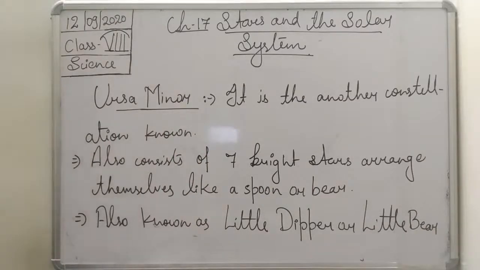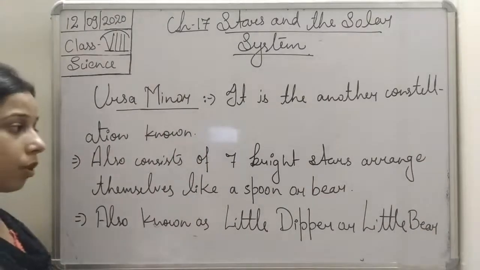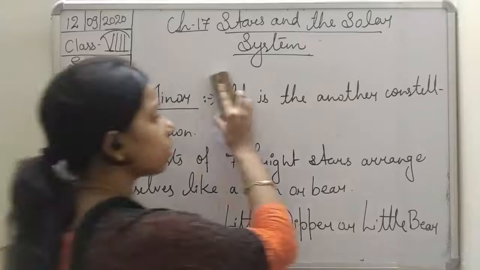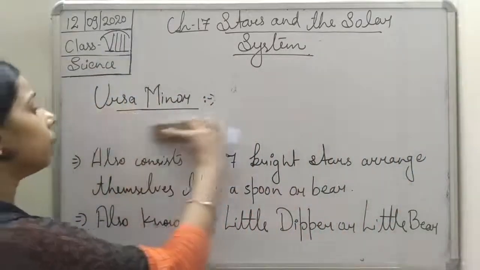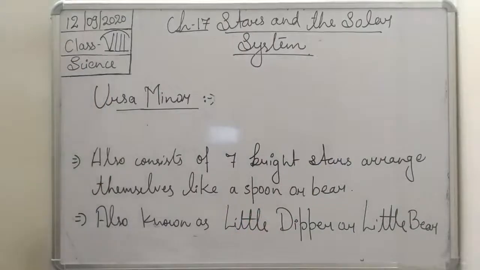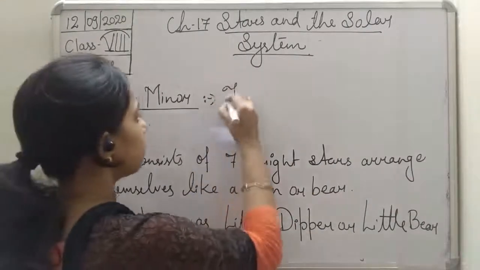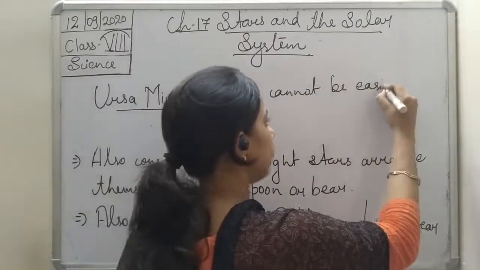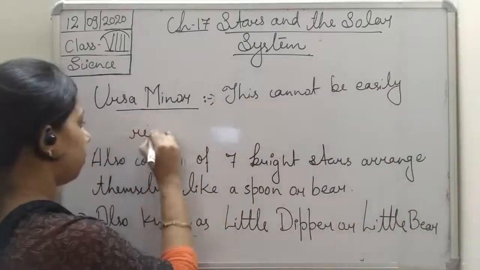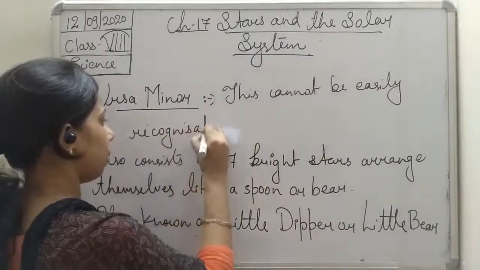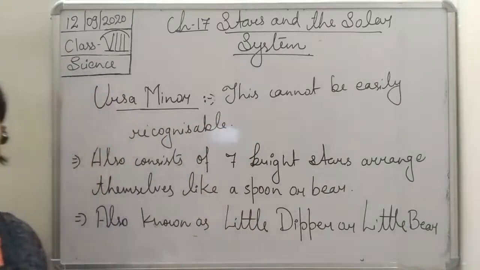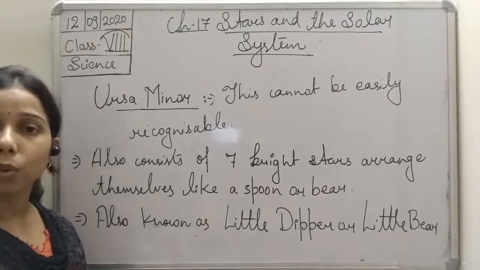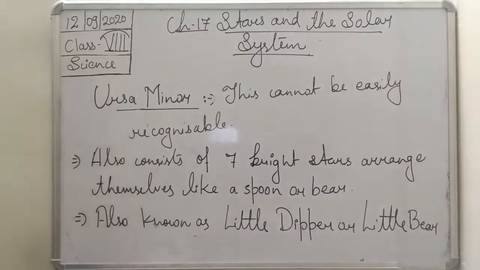Now you see here, students, they also arrange themselves like a spoon or the bear. But what is the difference between the Ursa Major and Ursa Minor? Ursa Major can be easily recognized, but this one cannot be easily recognized. So one is easily recognizable, the other one is not easily recognizable. This is the only difference between these two. Otherwise both of them have a similar pattern, a similar shape.